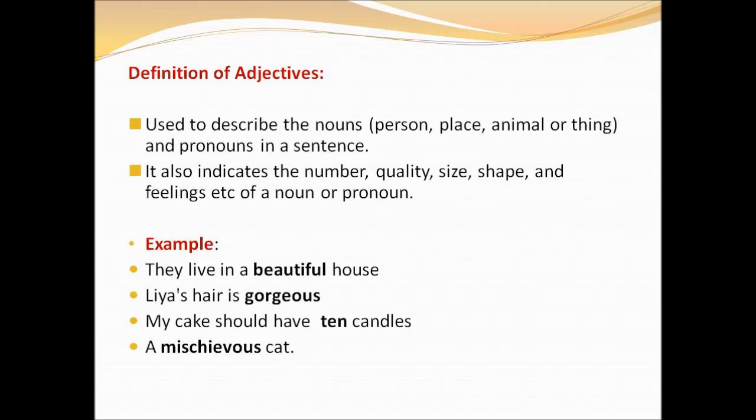Second example, Leah's hair is gorgeous. Here gorgeous is the adjective. And the third example, my cake should have 16 candles. Here 16 is the adjective. Fourth one, a mischievous cat. Which is the adjective? Mischievous, because it describes the cat.